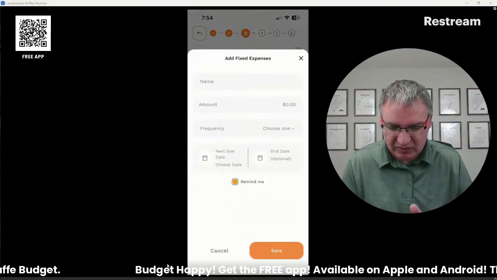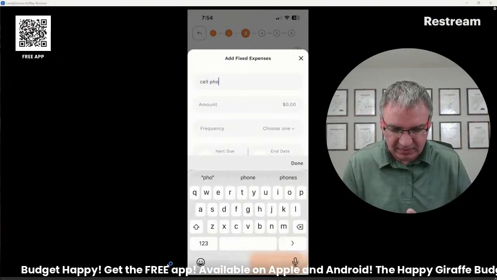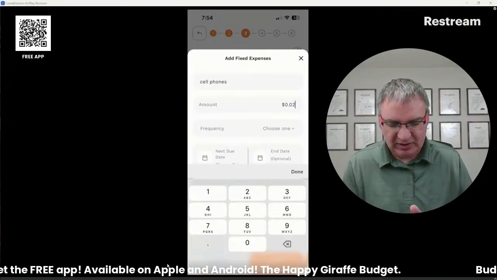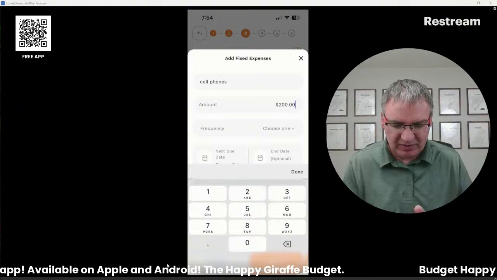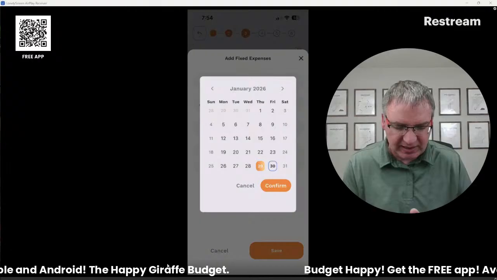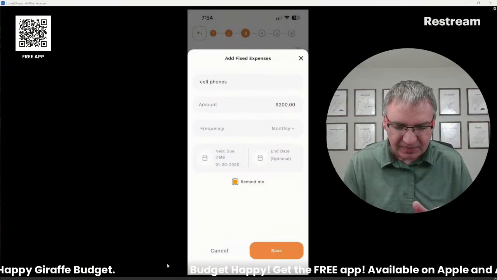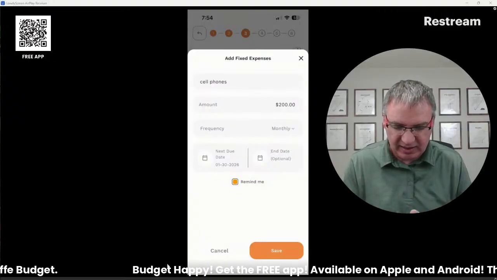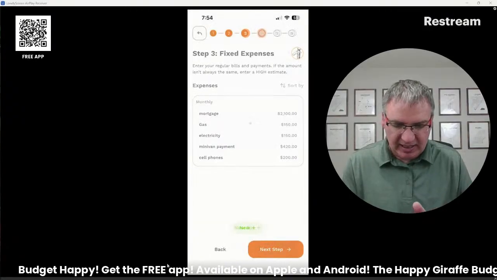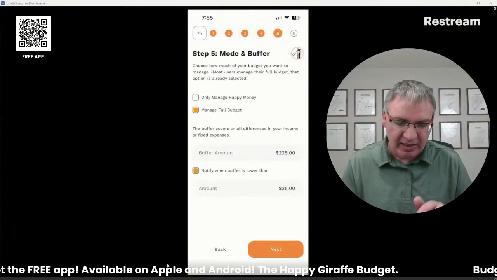Let's add another expense for them. I don't think we did cell phones for them. And let's say cell phones are, I don't know how much cell phones are for a family of 4, maybe $200. That sounds good. And I'm going to say that's going to happen tomorrow just because today is pretty full on there. But you can put whatever day it is, and it's going to map that out for the next 2 years. Okay, so just add another expense in there. I've got my Disney box filling up. I like that.